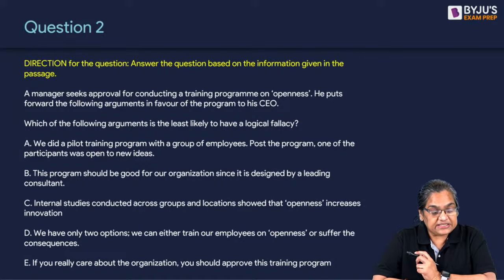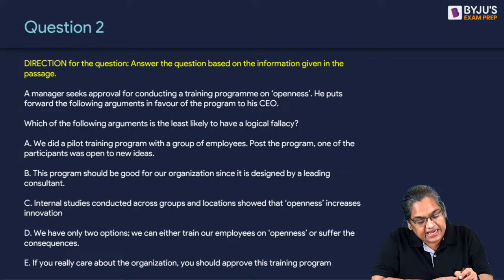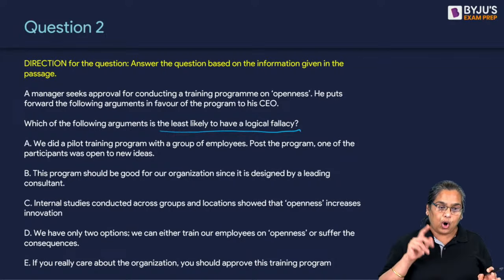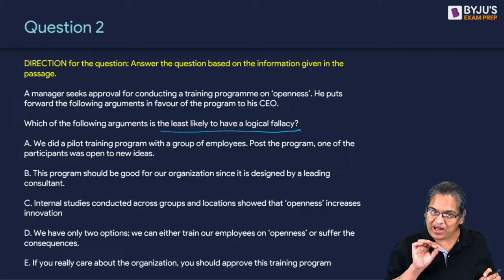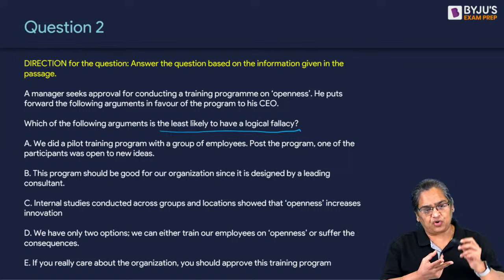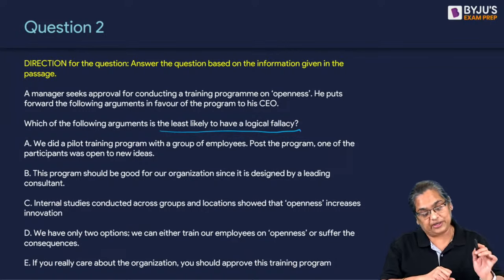A manager seeks approval for conducting a training program. Not a bit relatable. Come on, look at the question. Question is easy. It says least likely to have a logical fallacy. Which one looks sensible? All others will have some fallacy, some kind of exaggeration, wrong assumption, unsupported assumption, some fallacy related to it, right?